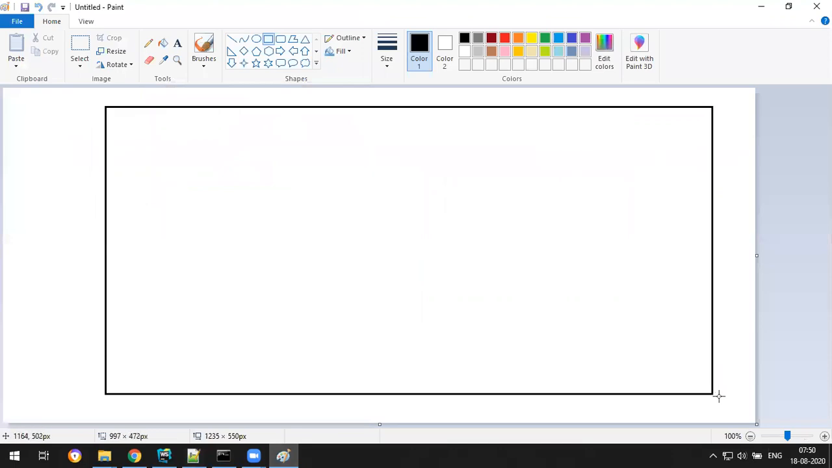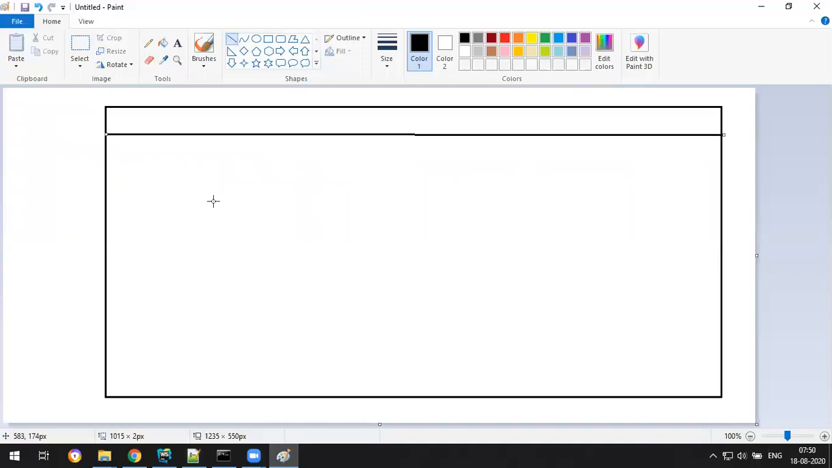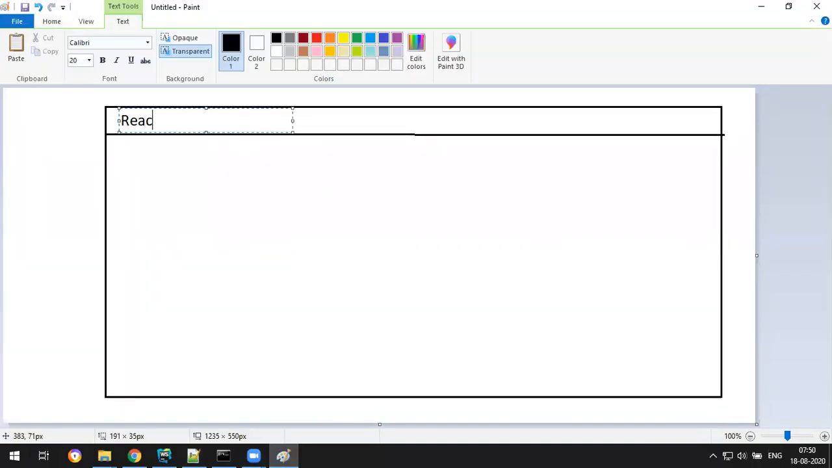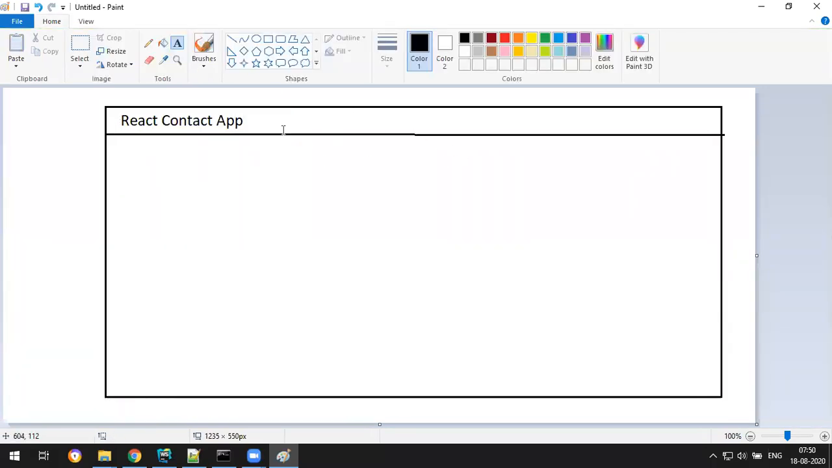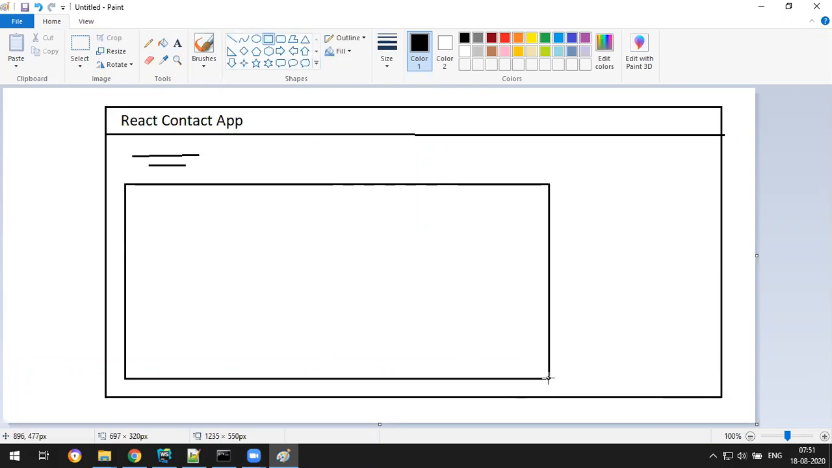This is your contact app. In this contact app, you will be having a navbar. So this contains the React.js contact app. That thing, no routing. We'll see the routing afterwards. Here I want two things. I need some text here, and then I need a nice table here. Only this is the table.